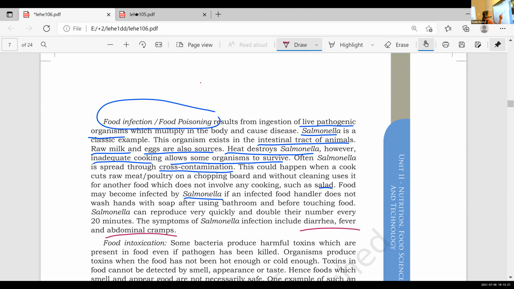So here the main reason is a live pathogenic organism. A living thing, right? Usually the salmonella exists in the intestine of animals. Improper cooking leads to the entry of the salmonella into our body, and they multiply and grow fast. Look here, they double their number every 20 minutes. These are the symptoms for an infected person: diarrhea, fever, abdominal cramps. All these are the certain symptoms of an infected person.